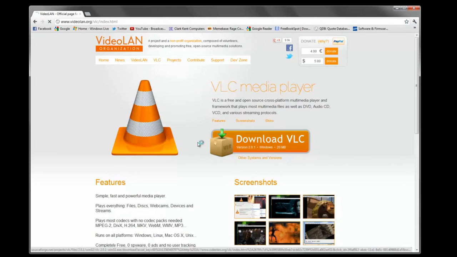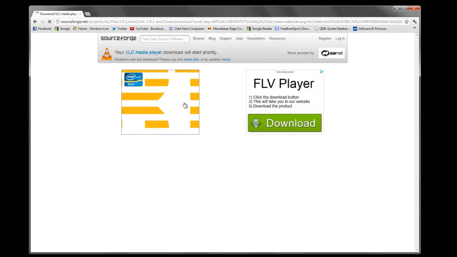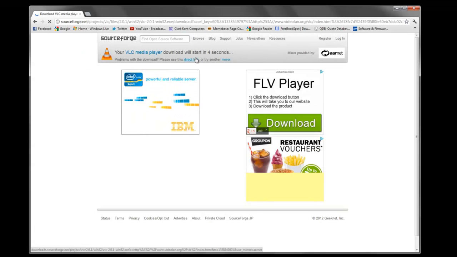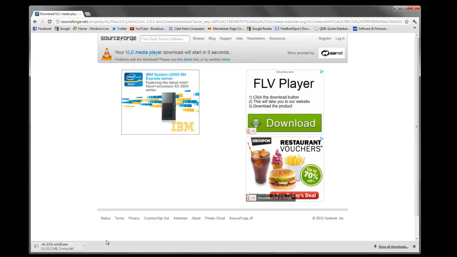Download VLC. Now this will download it for Windows, so it'll take you to SourceForge. It'll count down 3, 2, 1, 0, and then it'll come down the bottom here and we'll start the download. So now I'll clip the video and wait for it to finish downloading.